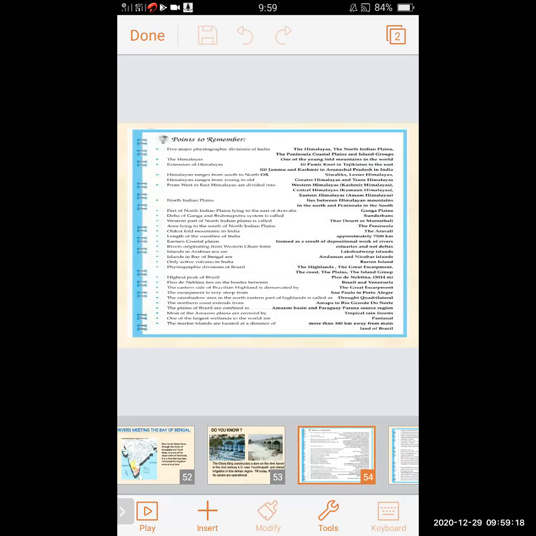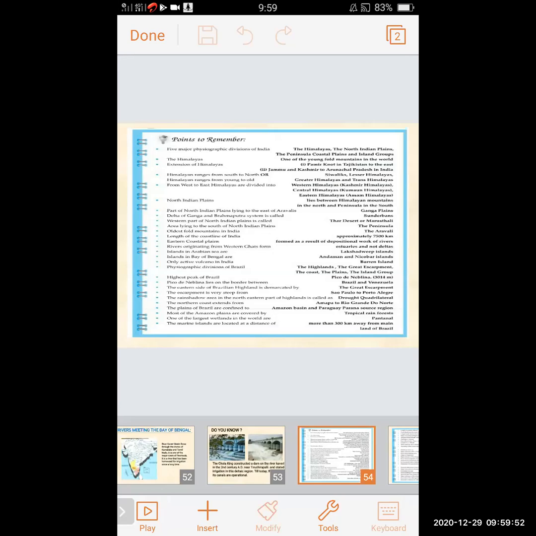Now we will see physiography of Brazil. We will revise the points related to the physiography of Brazil. Physiographic divisions of Brazil are the highlands, the great escarpment, the coast, the plains, and the island group. This is the 5 major divisions of Brazil.